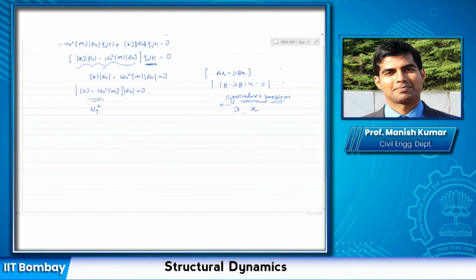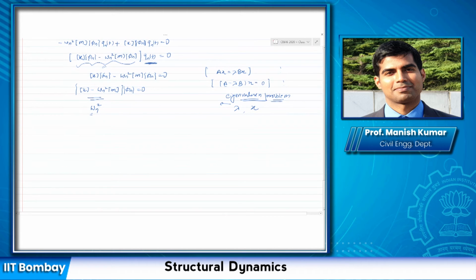Okay. This is one mistake that most of you will make when doing the calculation. The constant is omega n square. It is not omega n. And the roots that you will get would be omega n square, so you have to take the square root. Just keep that in mind. Be careful with that. So it will give me the eigenvalues which are omega n square, and it will give me the vectors phi n which are the mode shapes.